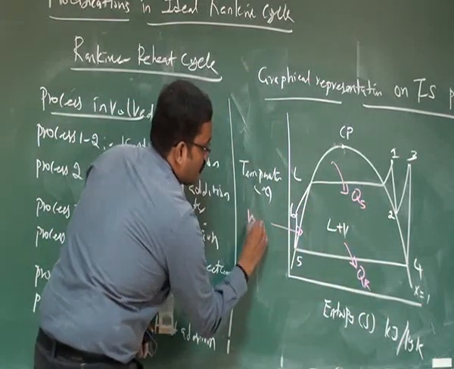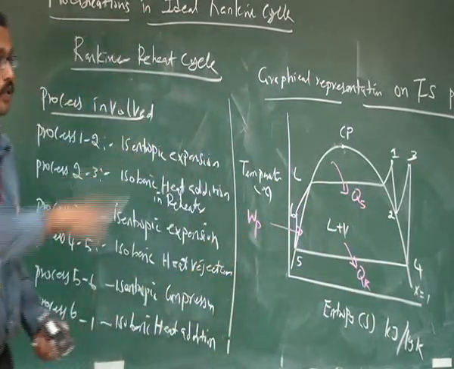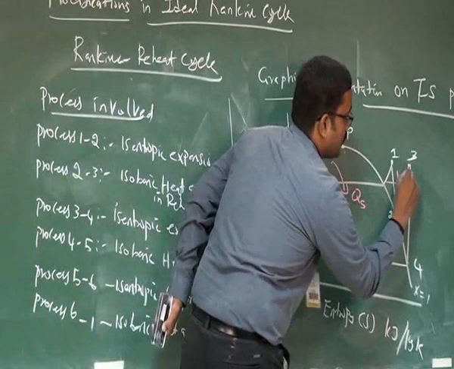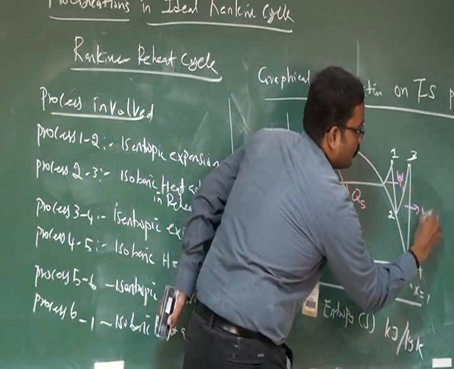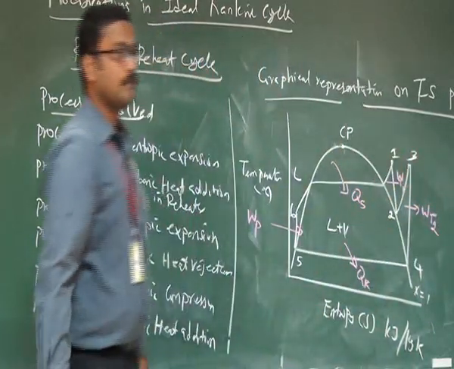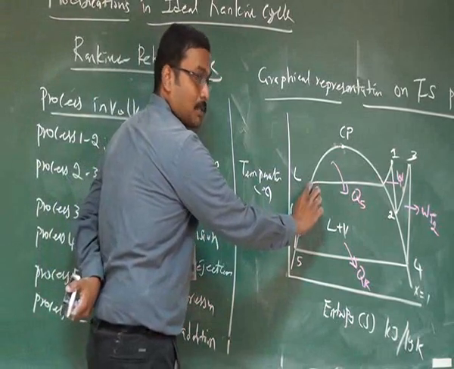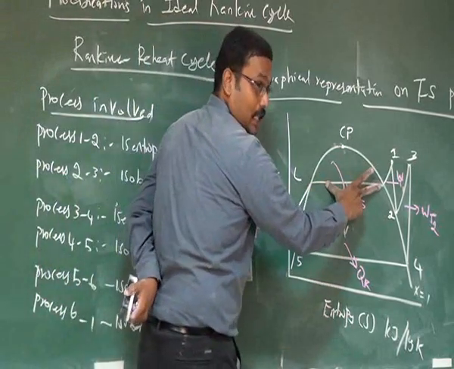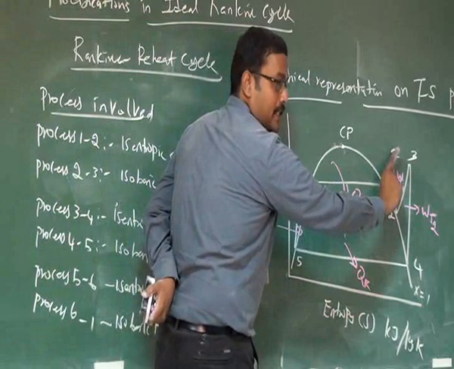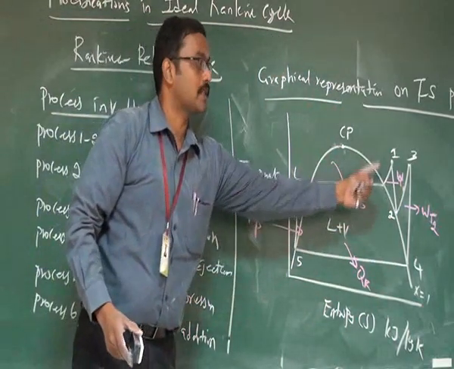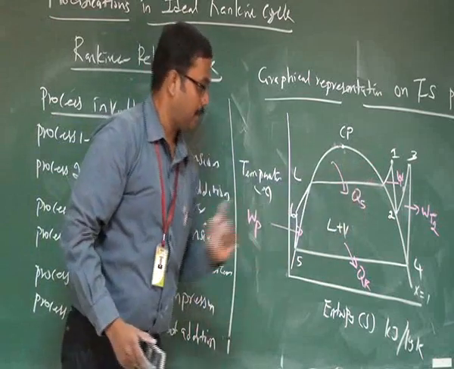Some amount of energy is required to circulate the working fluid throughout the components. This is WP, this is WT1, WT2. So this portion represents sensible heat addition and this portion is latent heat addition. This is the superheat condition. So this line is also the constant pressure line in the boiler.